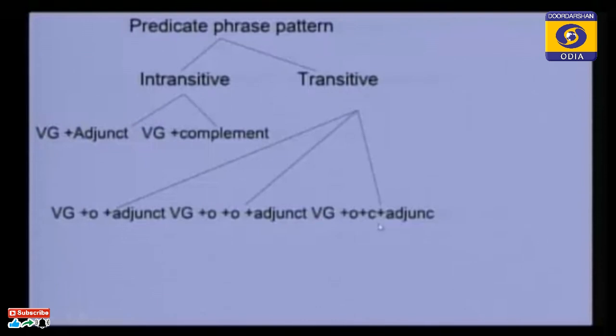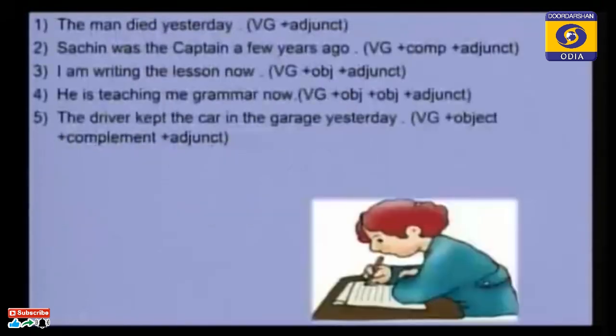Let us take different examples. If we discuss all these things, it will be good for you to understand. Here you see, the man died yesterday. This is a sentence. The man is the subject, died is the verb. This is a verb, or verbal group, or verbal phrase we can say. If I say the man died, this is a complete sentence.